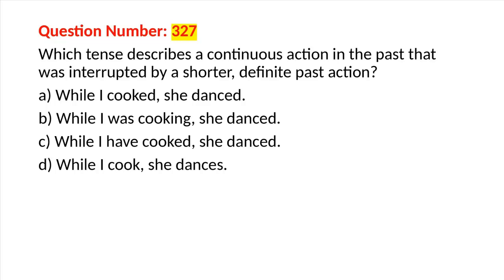Question number 327. Which tense describes a continuous action in the past that was interrupted by a shorter, definite past action? A. While I cooked, she danced. B. While I was cooking, she danced. C. While I have cooked, she danced. D. While I cook, she dances.